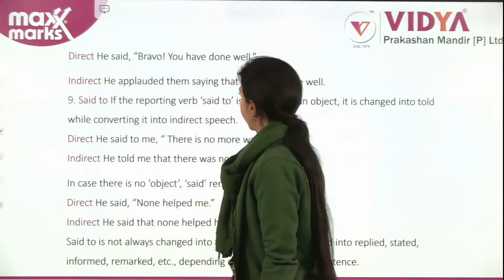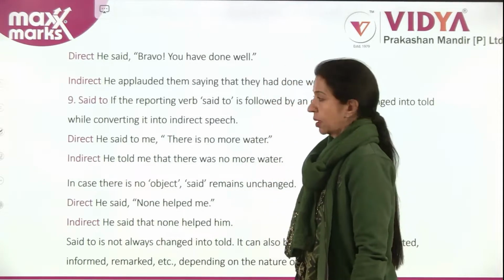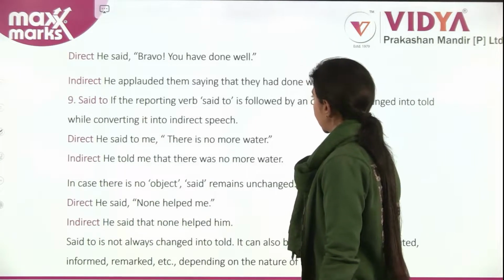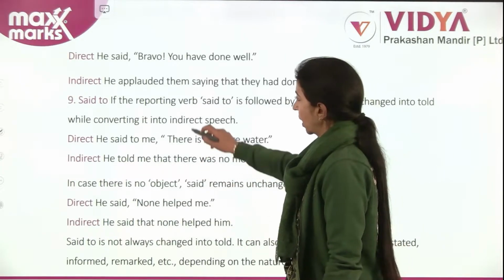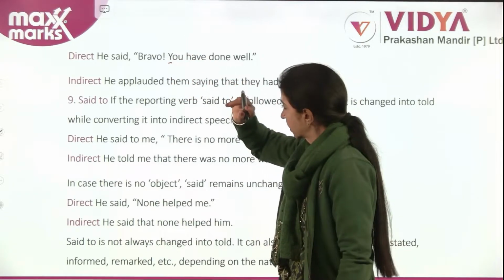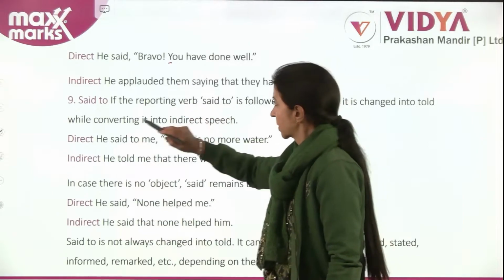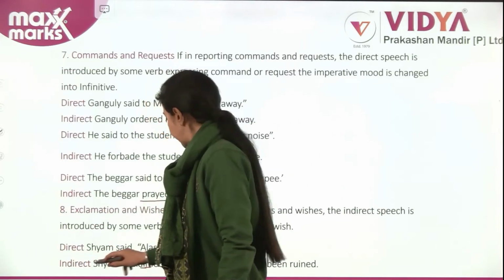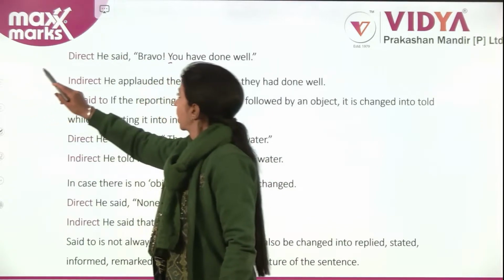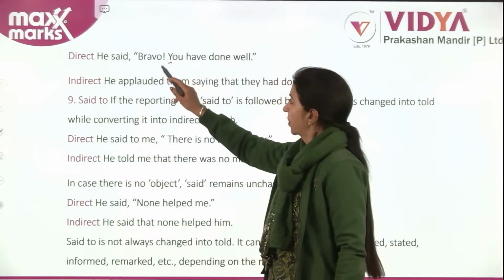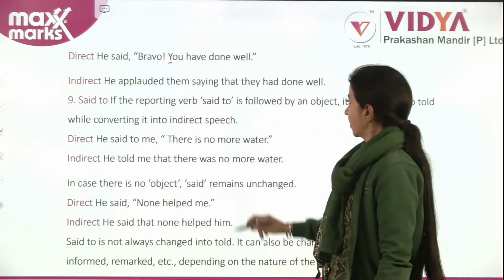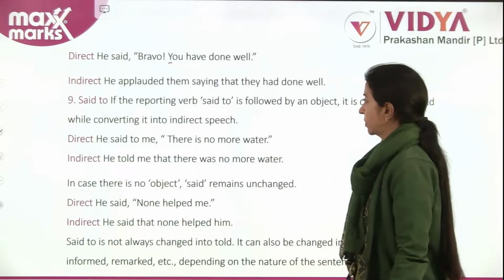We've removed the exclamation and written exclaimed. He said, "Bravo, you have done well." He applauded them, saying that they had done well. There, the exclamation was about sadness, so we wrote "Alas" with sorrow. Here we are talking about bravo. He's happy because he's done well, so we've written applauded.